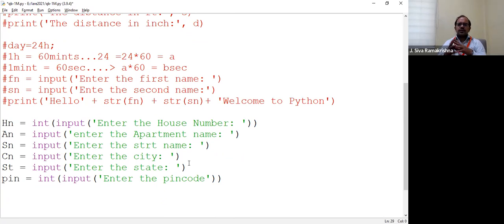So one should expect to get an address. So what are all these things? These are all presented in variables called HN, AN, SN, CN, ST, and PIN. Now how to print all these things? So one way is, we can say like this, print. There are multiple ways to achieve this, in fact.